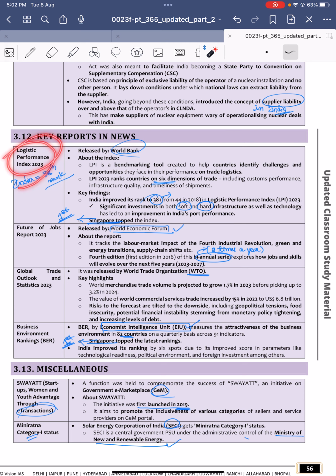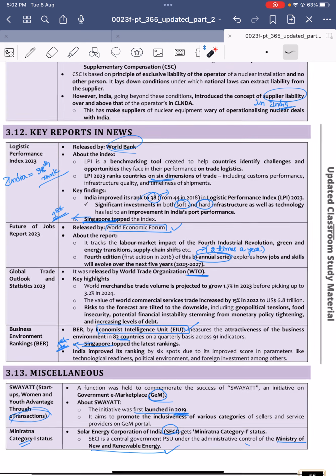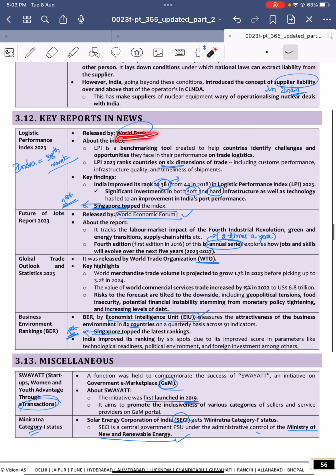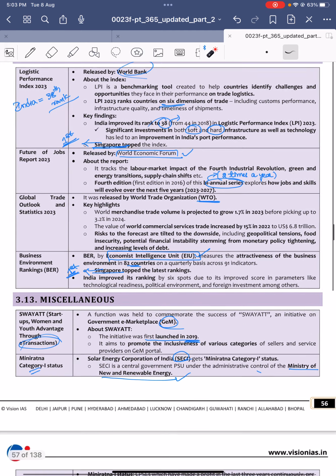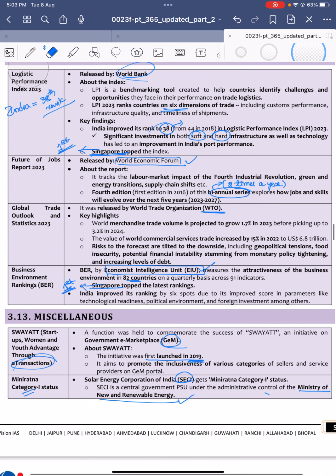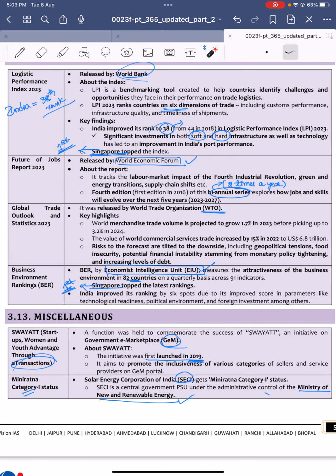Logistics Performance Index was released by the World Bank. According to this report, India's rank is 38th, and the first rank is Singapore. It is based on 6 dimensions of trade, including customs performance, infrastructure quality, and timeliness of shipments. Logistics is one sector in which India still needs to improve.